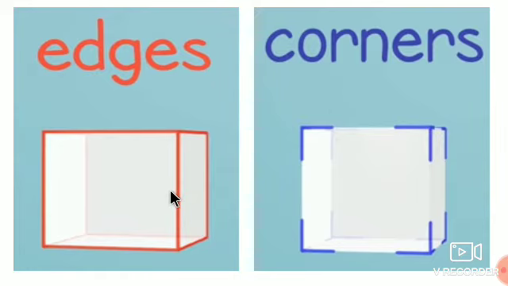Each figure has edges and corners. We have learnt that a triangle has three edges, meaning three sides. Square and rectangle have four edges or four sides. So how many edges does this cube or cuboid have? These are the edges. See, this is an edge of the cube. Understood? And these are the corner points, nothing but the vertices. This is a vertex. This is a vertex. This is one more vertex. Like this. Here also a vertex.